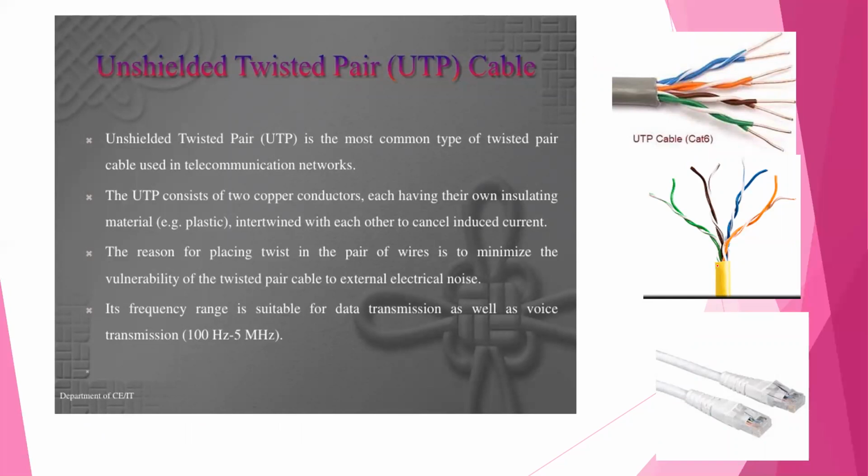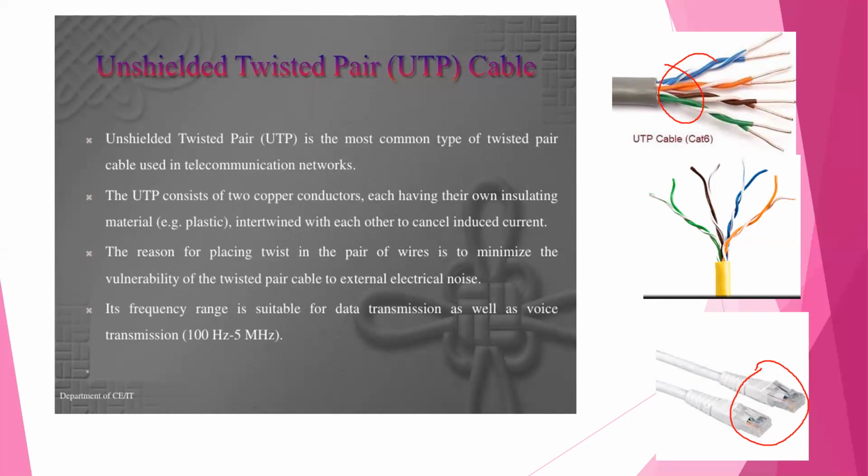Next is unshielded twisted pair cable, meaning there is no shield on these cables. This is unshielded twisted pair cable with connectors. Unshielded twisted pair cable consists of a number of twisted pairs with a plastic jacket. It is commonly used in telephone systems. Nowadays, UTP cable is being used in LANs instead of coaxial cables.